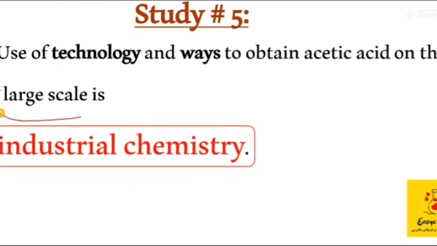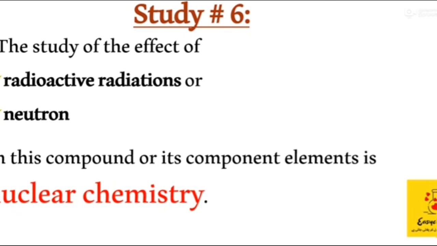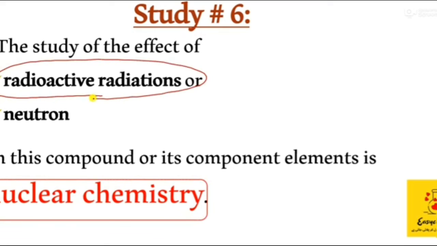Study number 5 is use of technology and ways to obtain acetic acid on a large scale. So this is industrial chemistry. Study number 6 is the effect of radioactive radiations or neutrons on this compound. Which compound? Acetic acid. Or on its elements. So this branch is nuclear chemistry.